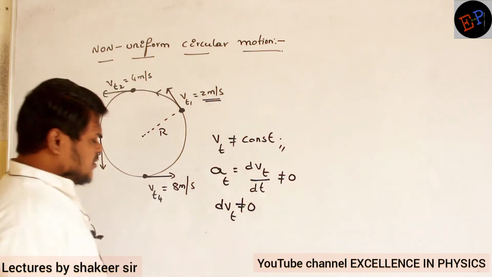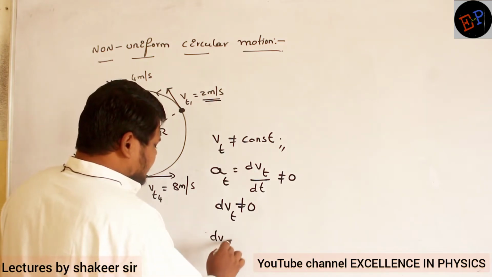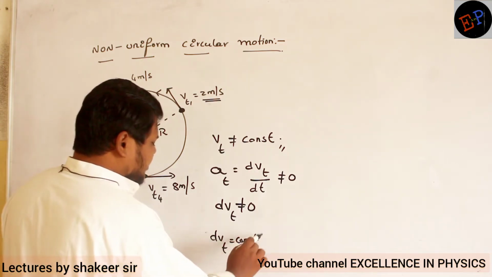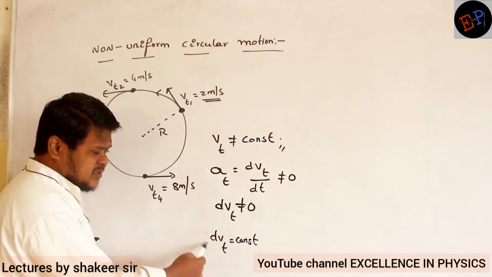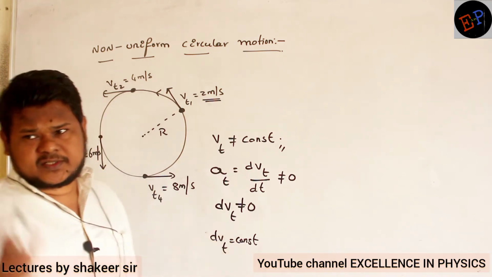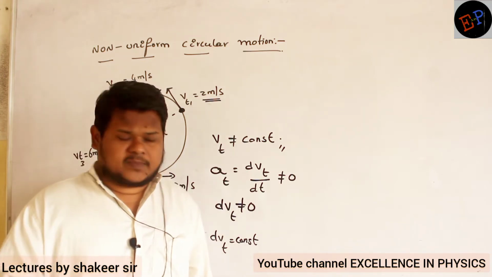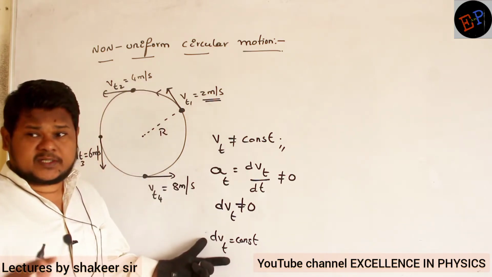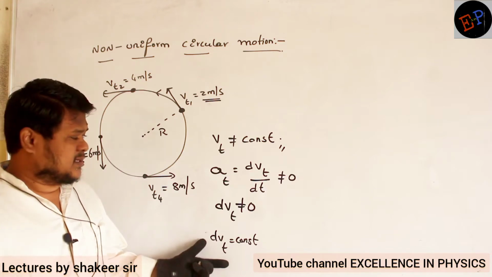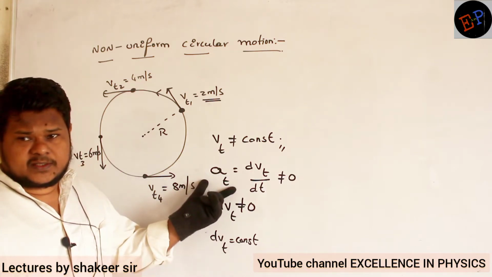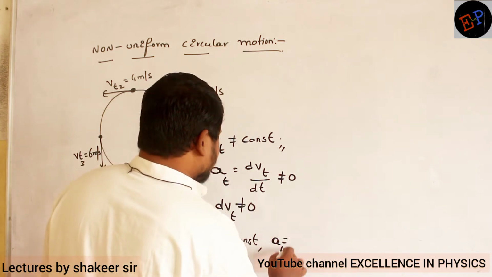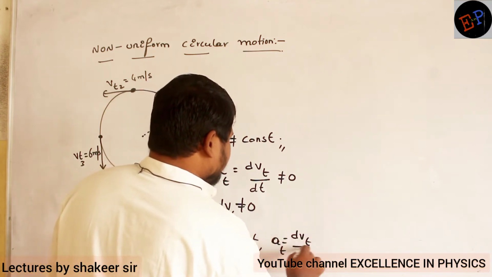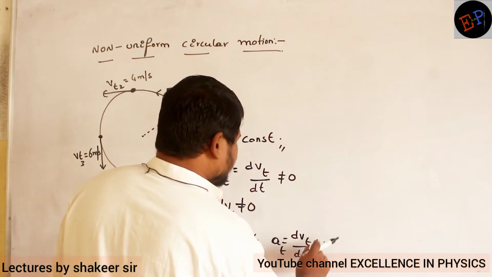Clear? So if dvt is a constant, what is meant by that? If the change in tangential velocity with respect to time is constant, then tangential acceleration will also be constant. So therefore I can write at is equal to dvt divided by dt, which is also a constant.